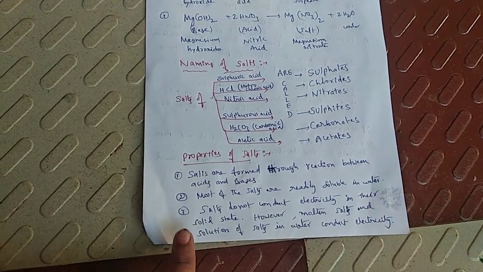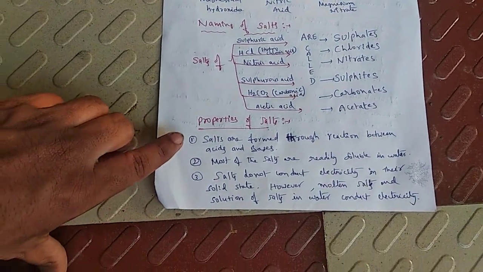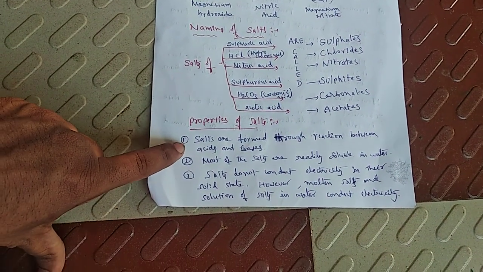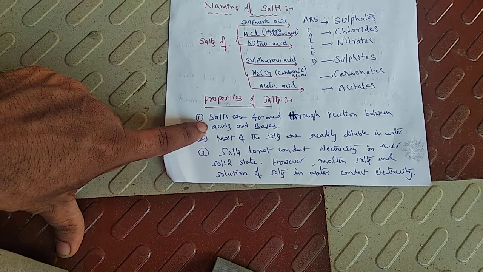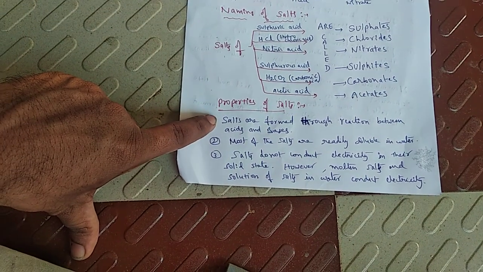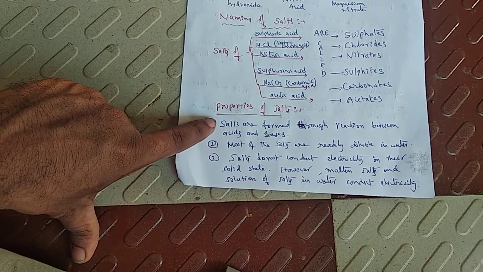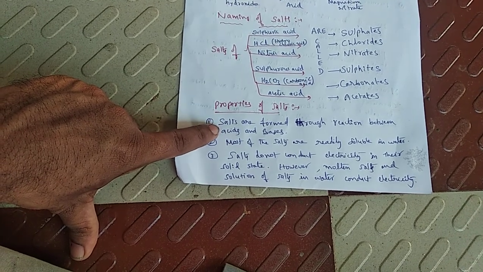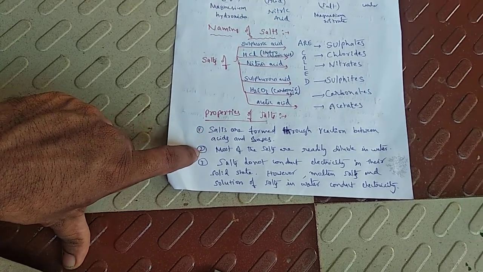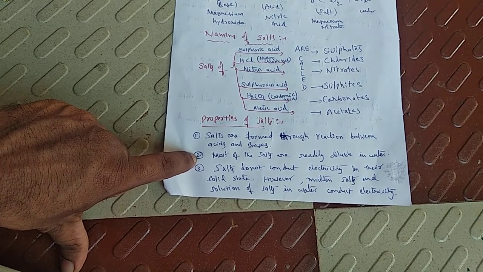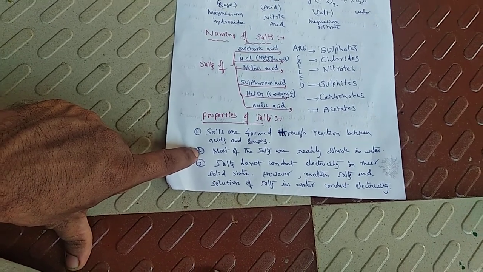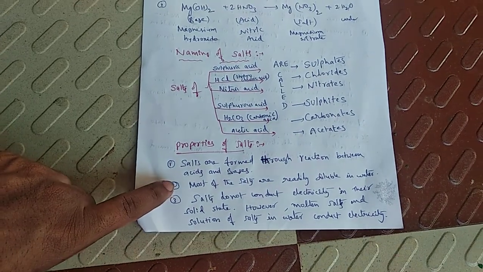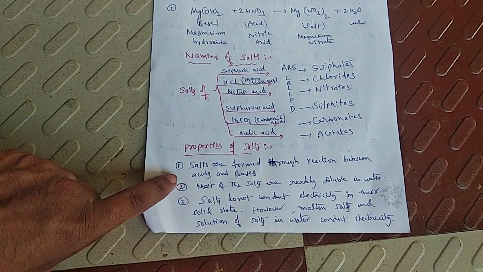Okay. Next, properties of salts. These three properties of salts are very important, children. Salts are formed through the reaction between acids and bases. When acids and bases are reacted, we'll get salts. Next, most of the salts are readily soluble in water. Means they dissolve in water.